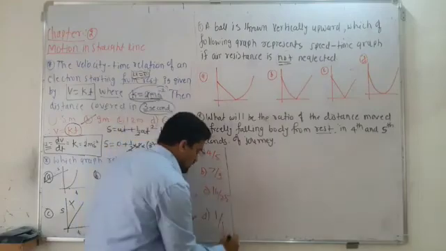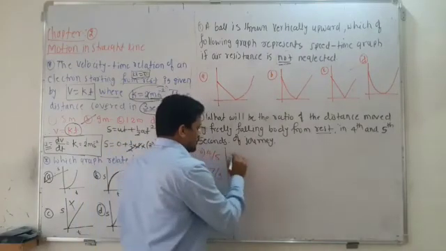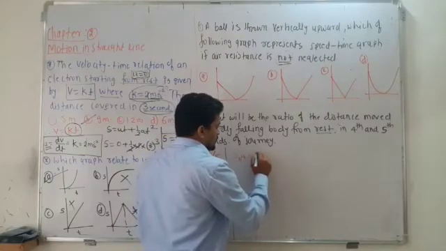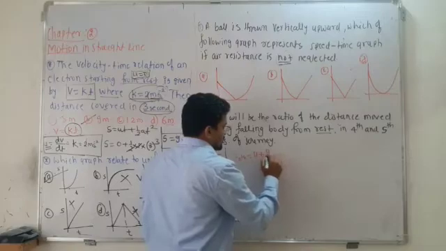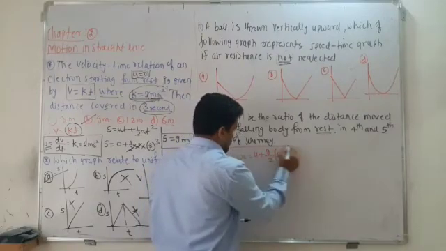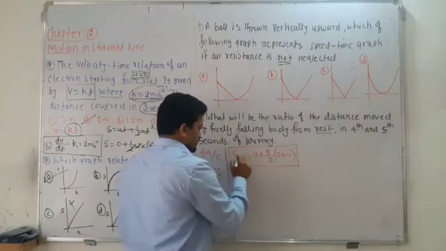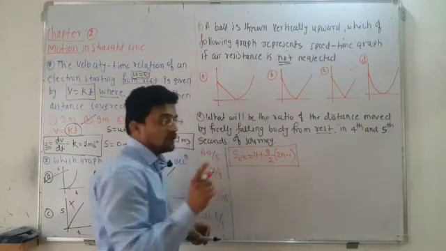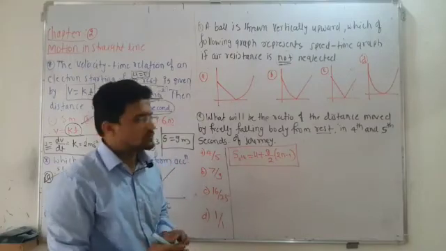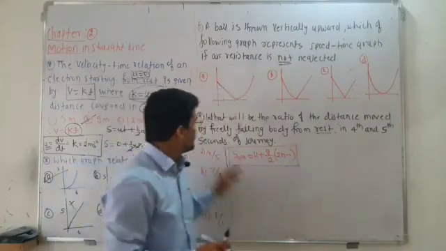Okay, so in case of the freely falling body, I told you S nth is equal to u plus g by 2 into (2n minus 1). Already you know this equation, S nth. Sometimes you have to know the equations, then only it is possible to solve such questions. Okay, so in the 4th second and in the 5th second.